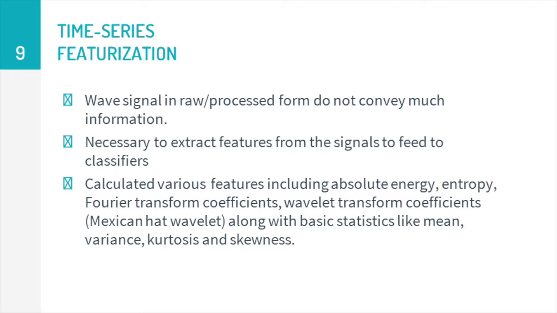A wave signal in raw or processed form does not convey much information, so it was necessary for us to extract features from the signals to feed into our classifiers. Thus, we calculated various features including absolute energy, entropy, Fourier transform coefficients, Euler transform coefficients, along with basic statistics like mean, variance, kurtosis, and skewness.